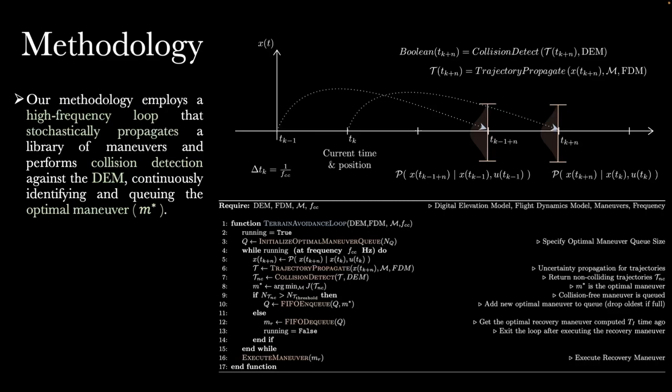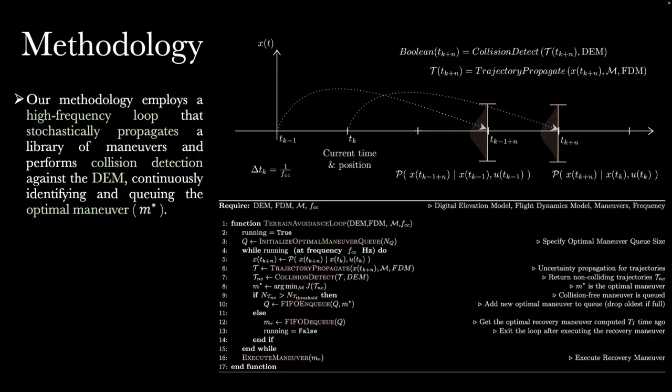Instead of a simple deterministic check, our system first projects the aircraft's state forward to a look-ahead time. From there, it propagates a library of predefined maneuvers stochastically, accounting for uncertainties. To accomplish this in real time, we use polynomial chaos expansion. This method creates a computationally fast model that captures the complex dynamics.